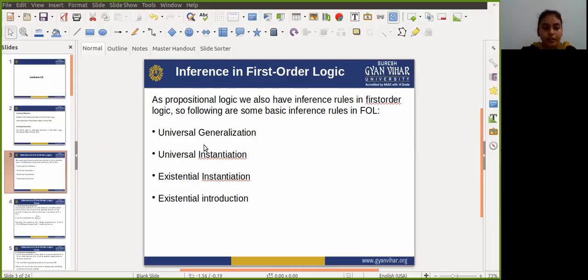Means in propositional logic we can only write facts and things which are either true or false.